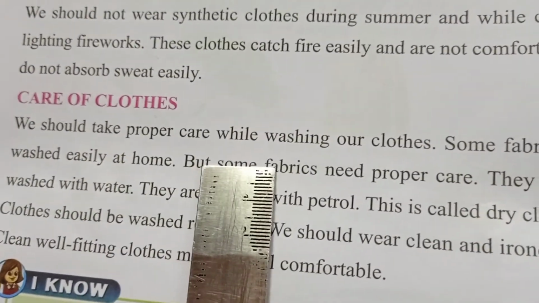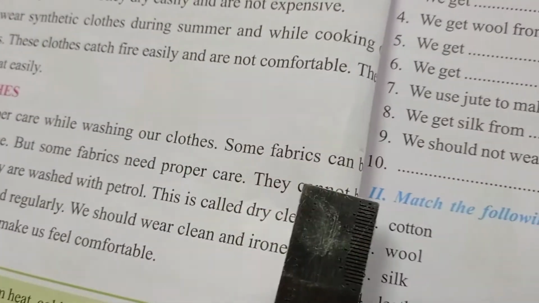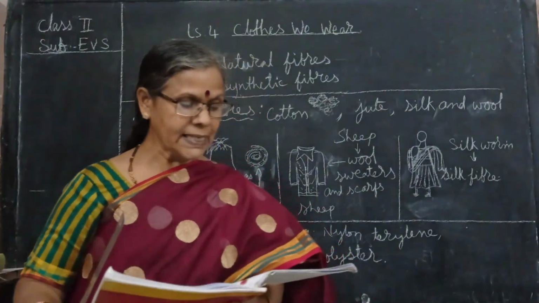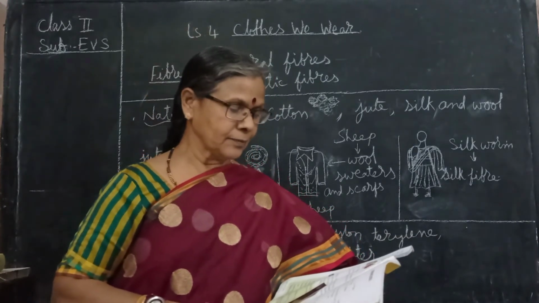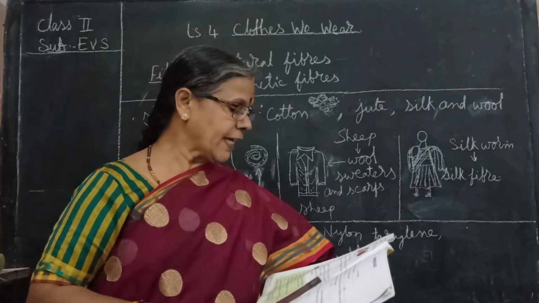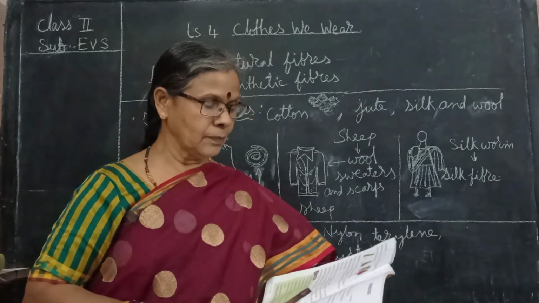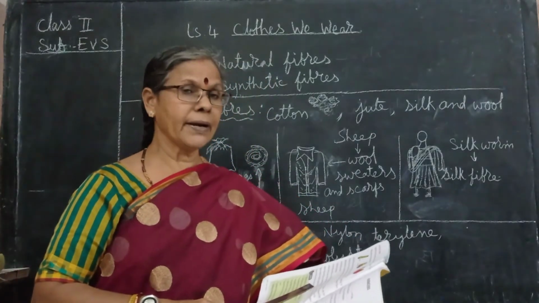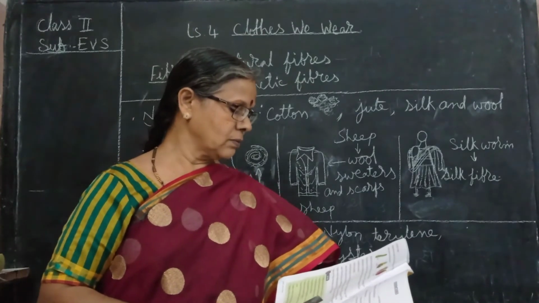We should take proper care while washing our clothes. Some fibers can be washed easily at home, but some fabrics need proper care, especially the silk clothes. They cannot be washed with water. They are washed with petrol. This is called dry cleaning. Clothes should be washed regularly. We should wear clean and ironed clothes.